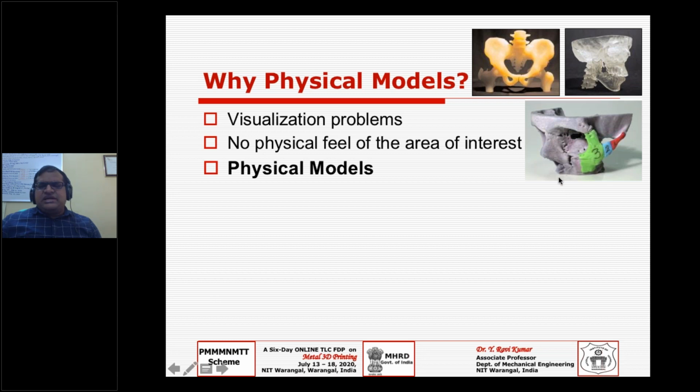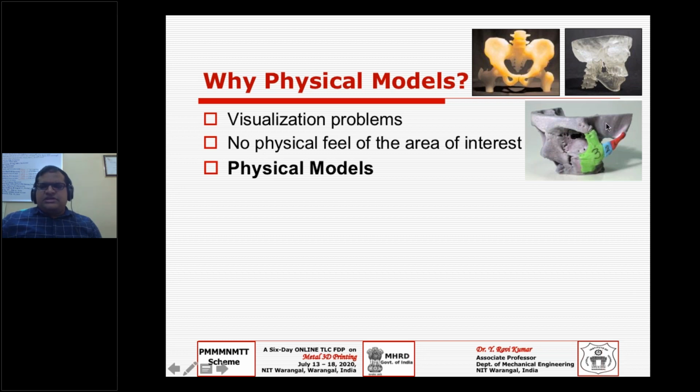So in this context, how is 3D printing going to help the maxillofacial surgeon, the ophthalmologist, or even a neuro guy, any kind of domain? But at this point of time, these guys may be important. If you have a physical model with you, they can very well rehearse the surgery on this before going to the operation theater. Otherwise they have to experiment during the surgery, right?